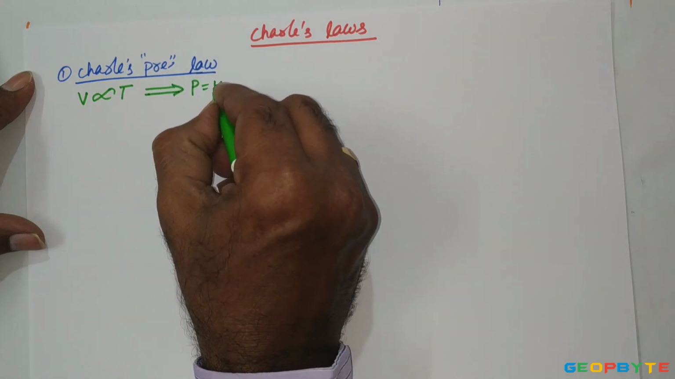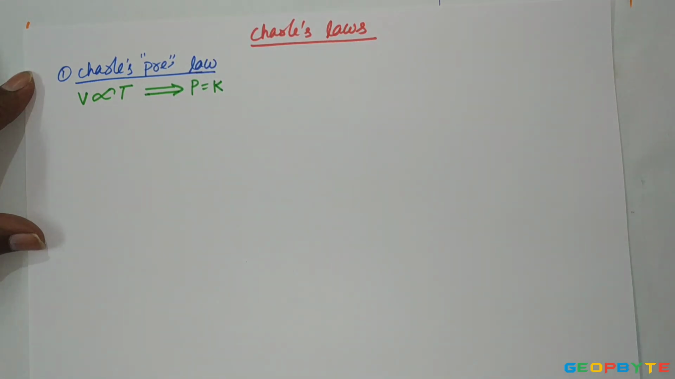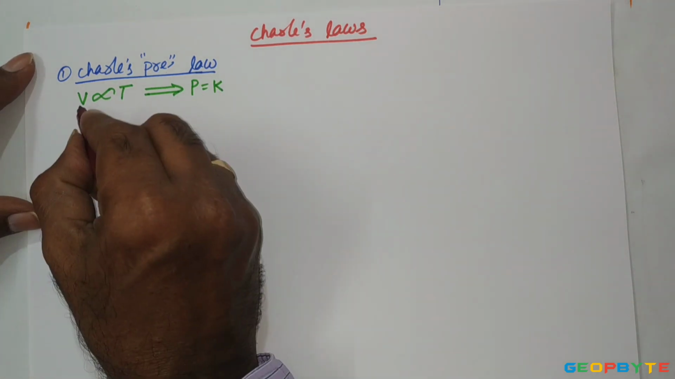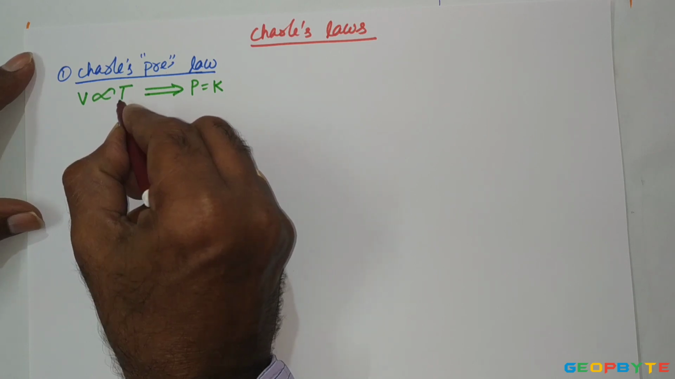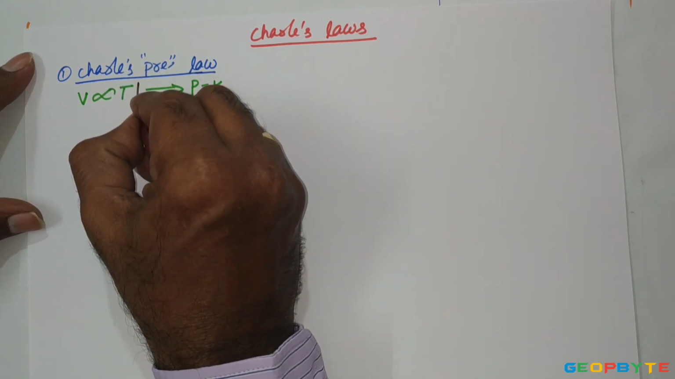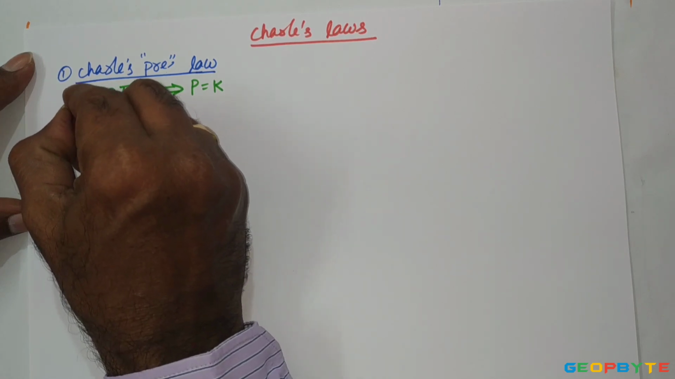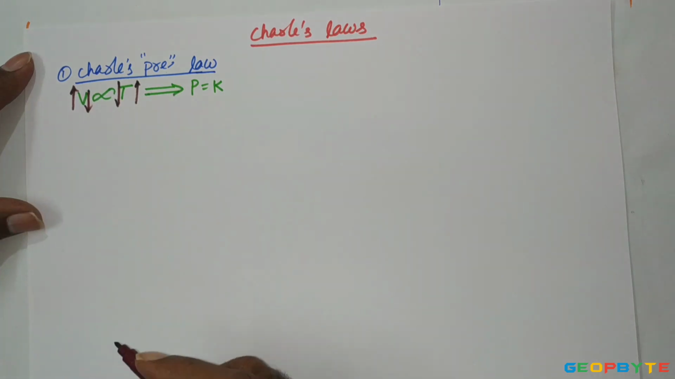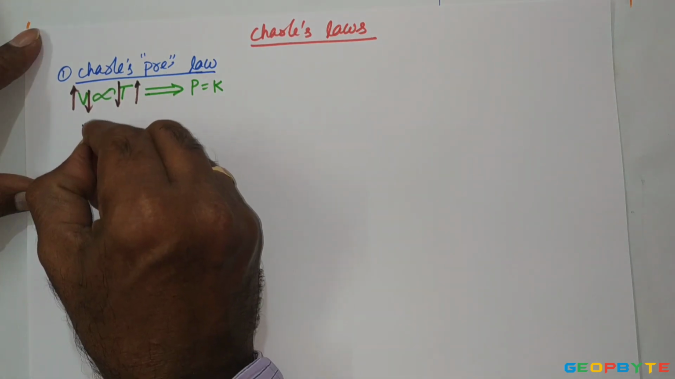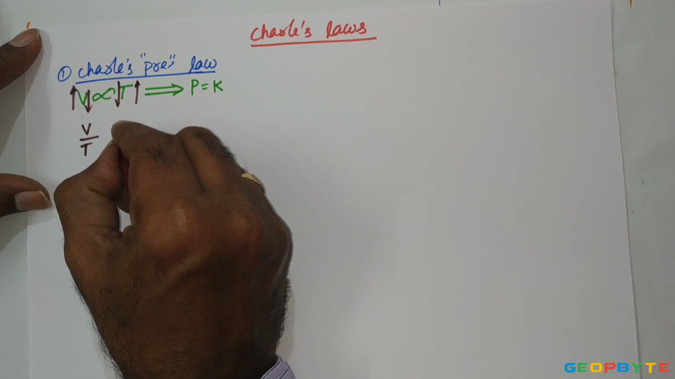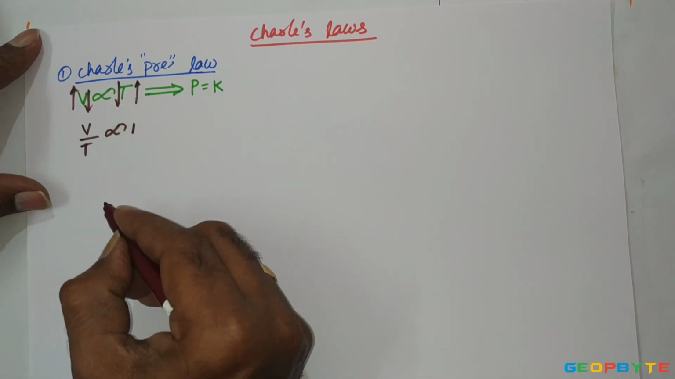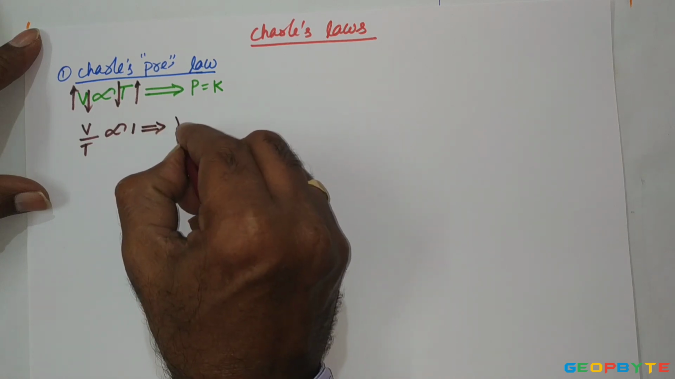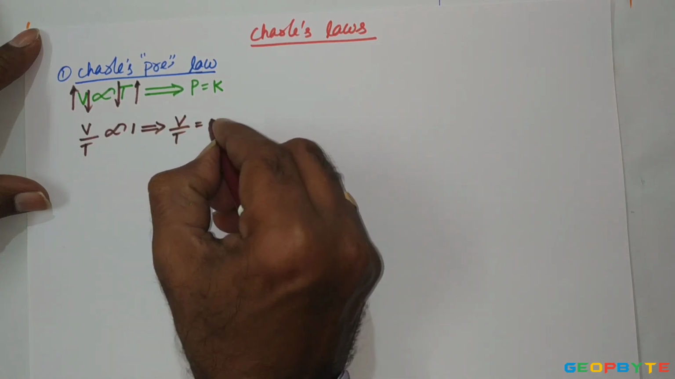It means if you maintain constant pressure for any ideal gas or perfect gas, the volume is always directly proportional to temperature. If you increase the temperature, volume increases. Similarly, if you decrease the temperature, volume decreases. From this I can write that volume by temperature is proportional to 1 at constant pressure, or volume by temperature is equal to a constant.